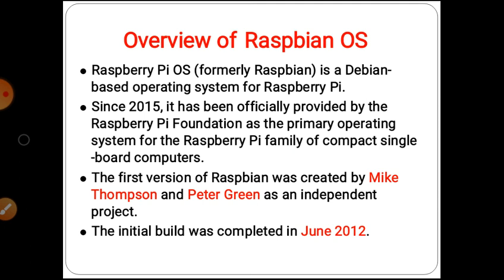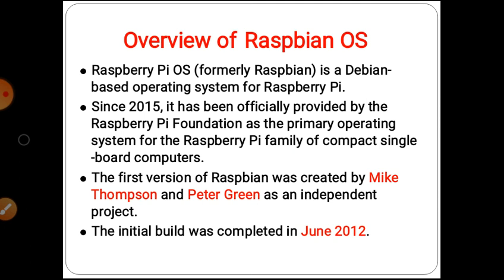To perform programming on a Raspberry Pi board, we require a latest or basic operating system, which is nothing but the Raspbian operating system. Raspberry Pi OS, formerly named Raspbian, is a Debian based operating system for Raspberry Pi.